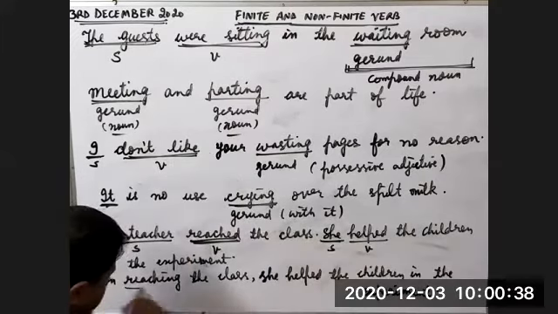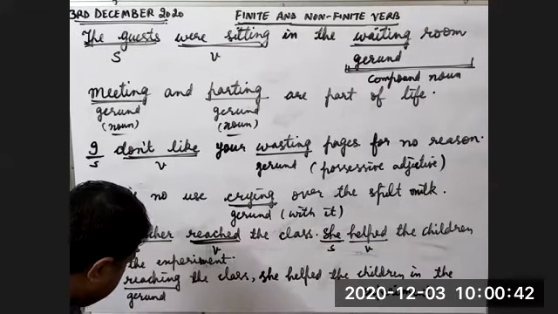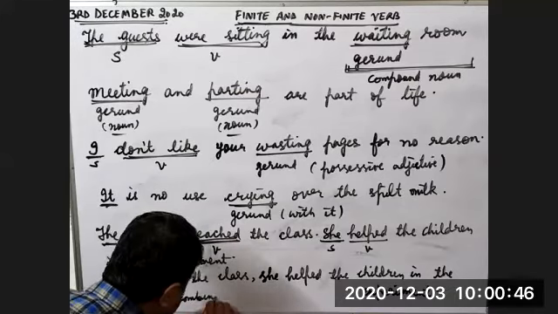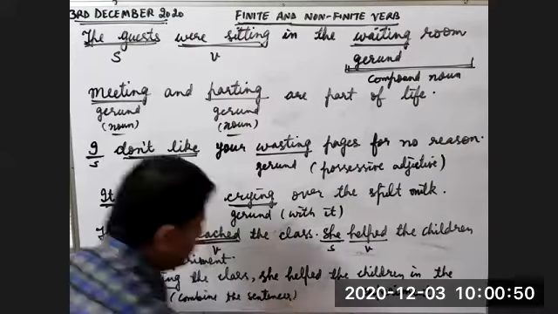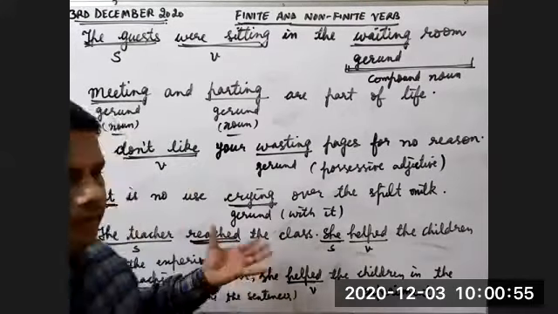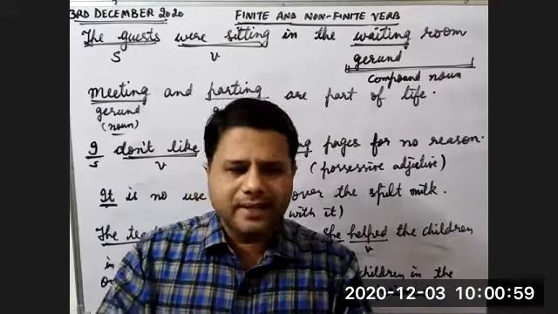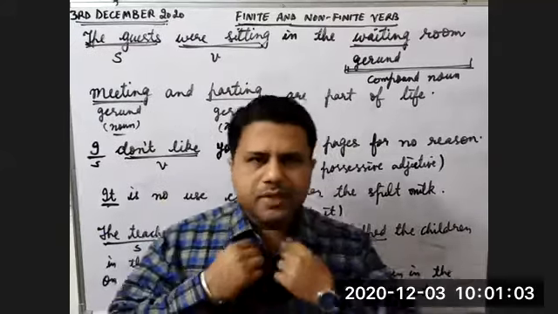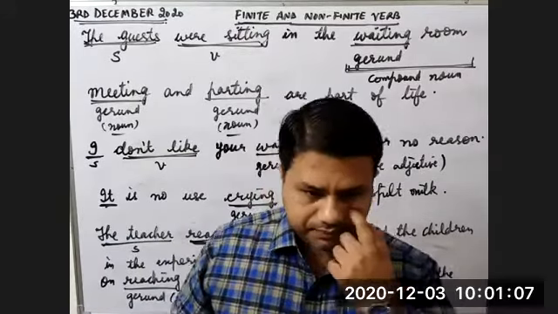Reaching is a gerund, and it is used to combine the sentences here. Two independent sentences are joined together to make one sentence with the help of a gerund. We have joined two simple sentences to make one simple sentence.